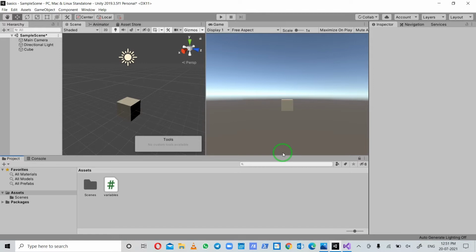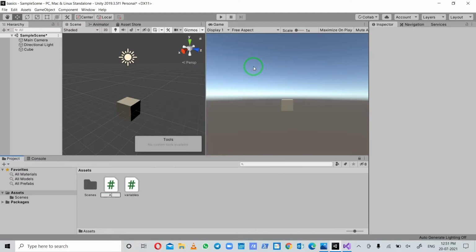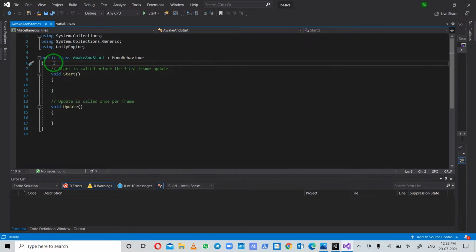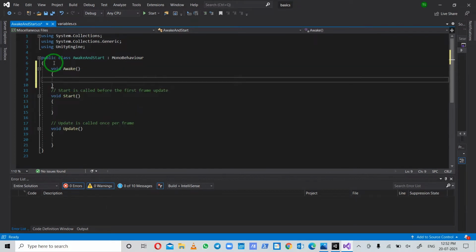Okay, so let's start by making a script first. I'm making a script and naming it awake and start. Now I will open the script. I've opened the script in Visual Studio Code, and let me write the awake function. This is how you write the awake function, and here you will be writing all the code.